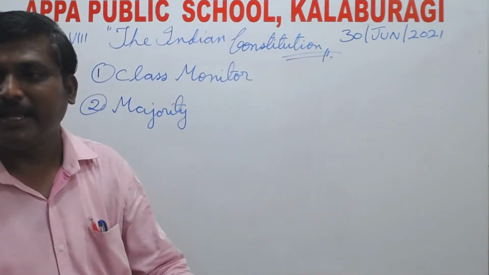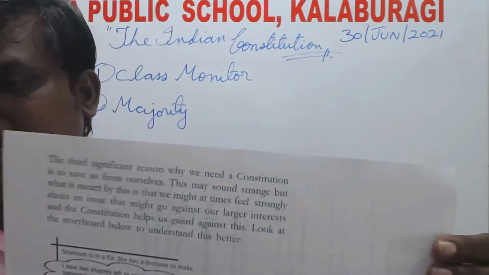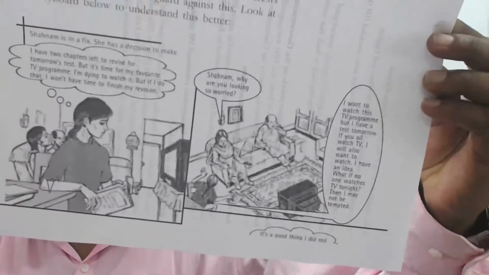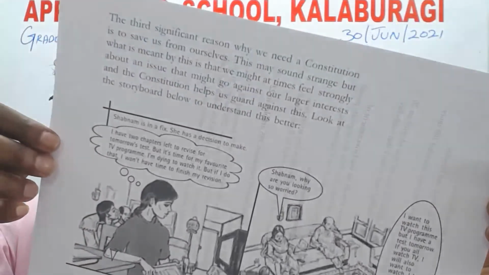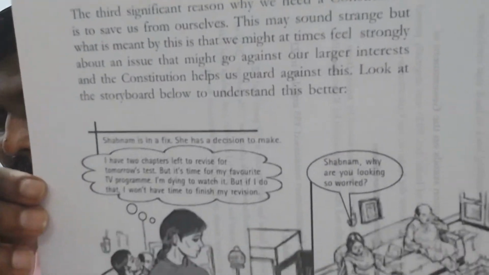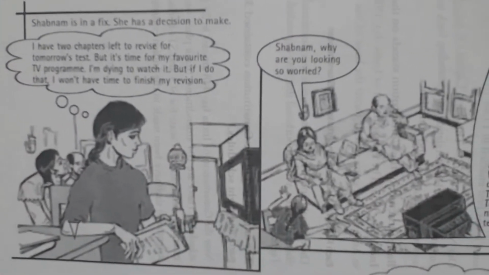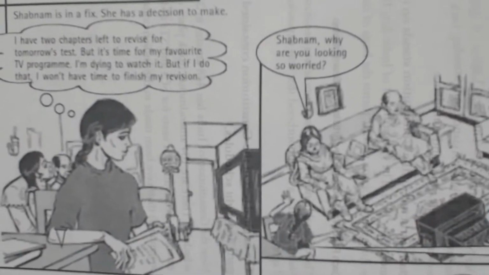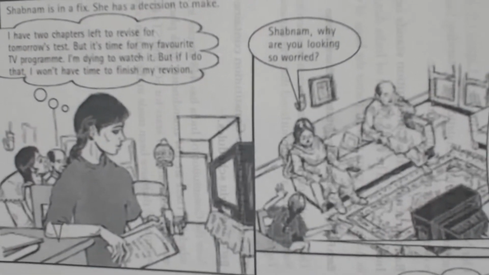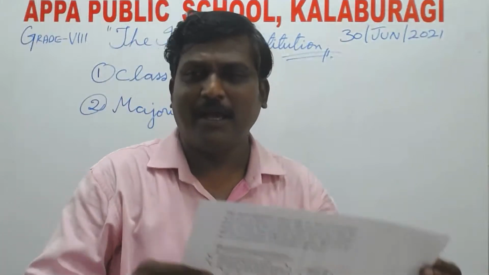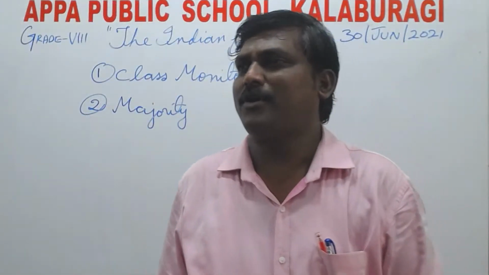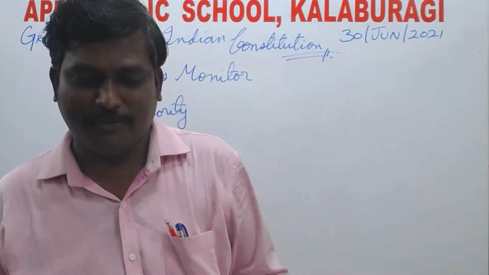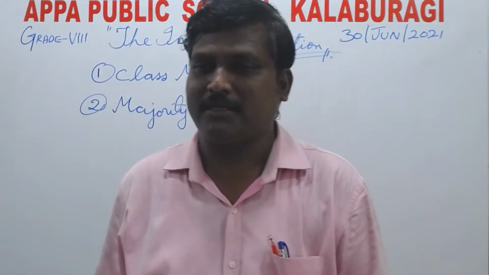Now, students, this is the next storyboard. You can see the girl here. I hope you can read this. Now here there is a girl. I hope, my dear students, many of you are watching the prime time serials. It may be you alone, or your family, or maybe brothers or sisters, right?